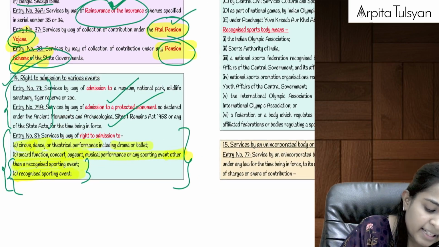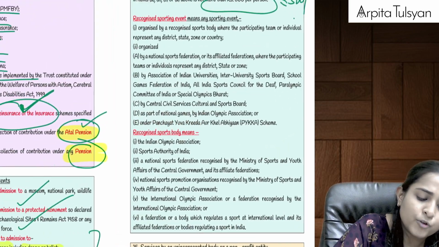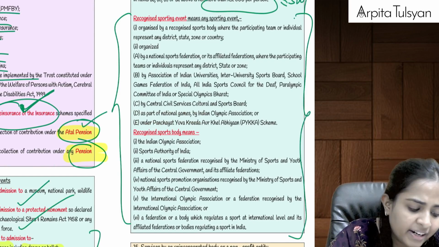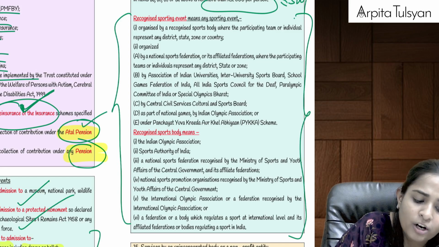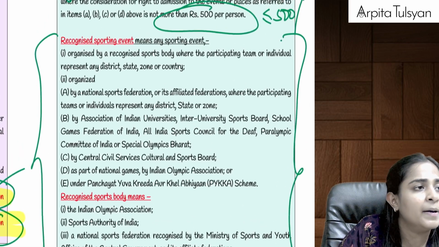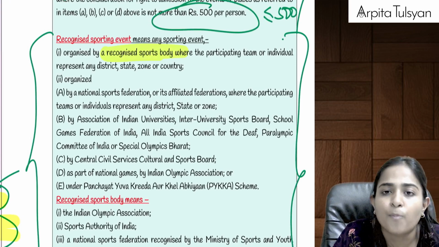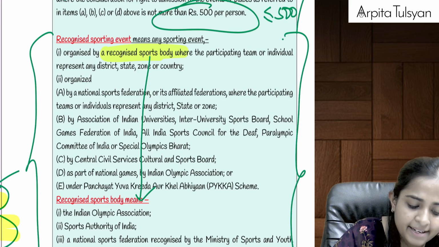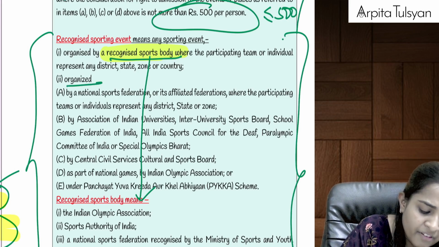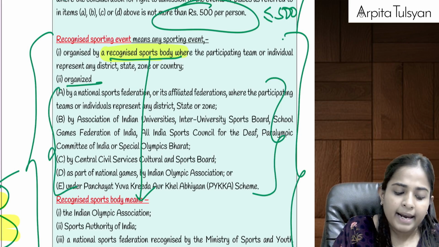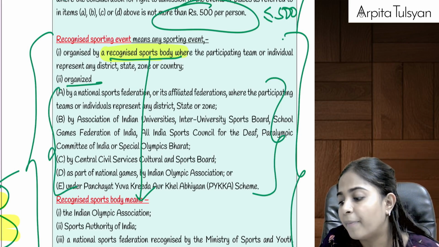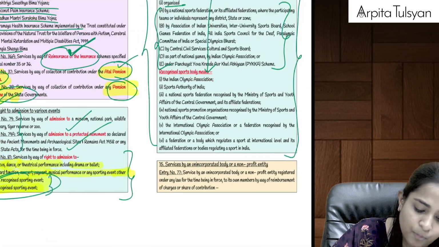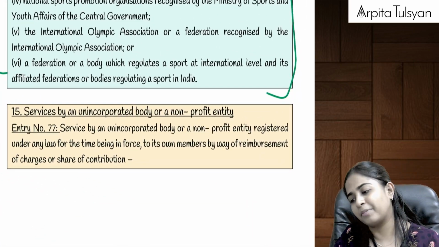Do you recollect that here they had mentioned something about a recognized sports event? So here they have just given the meaning of which event will be called a recognized sports event. I'll just give an overview of the same. First of all, a recognized sporting event means any sporting event which is organized by a recognized sports body. Ma'am, what do you mean by a recognized sports body? So that is given here. Any event organized by a recognized sports body, or any event organized by these five, will be considered a recognized sports event. Just read that once, that much will be sufficient.